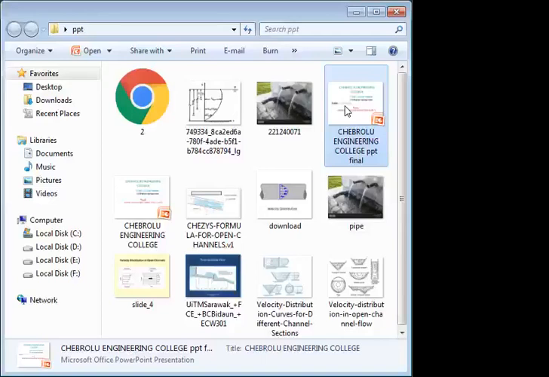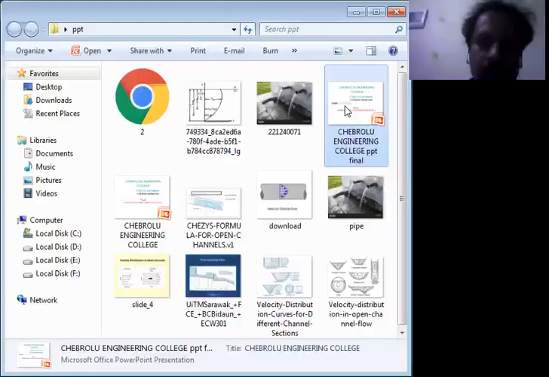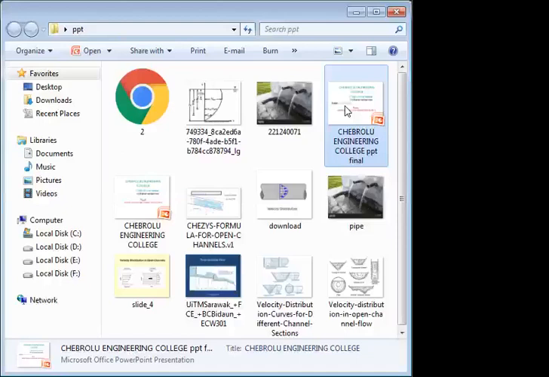First topic is the diagrammatic representation of gradually varied flow, uniform flow and rapidly varied flow.